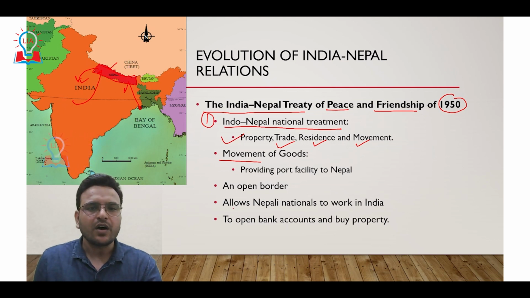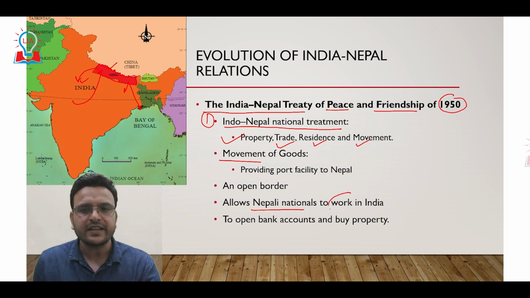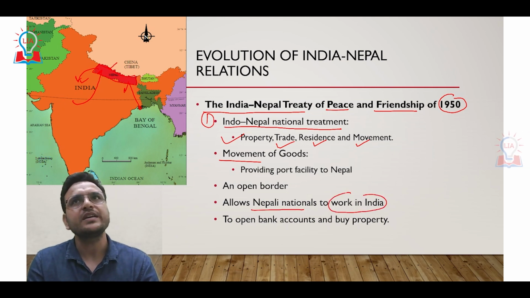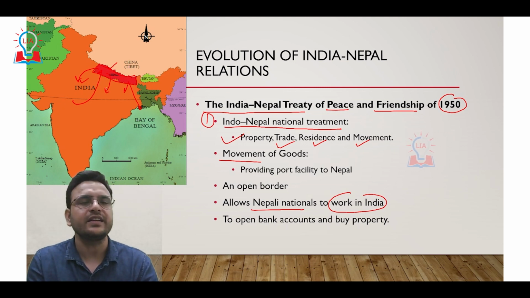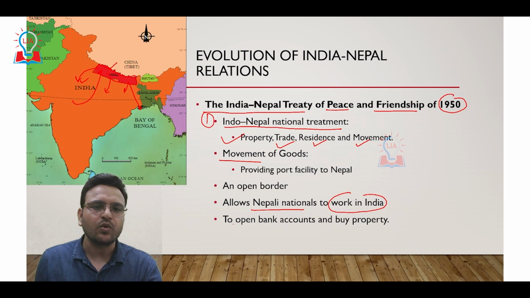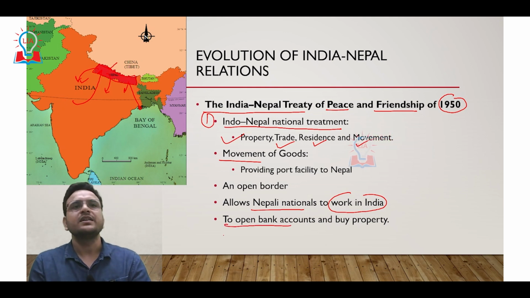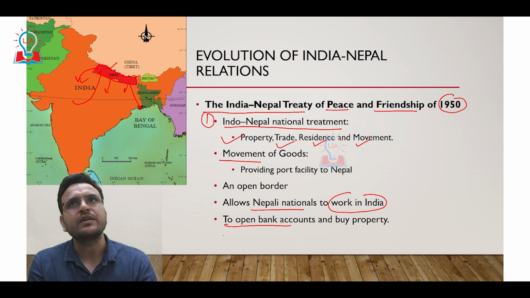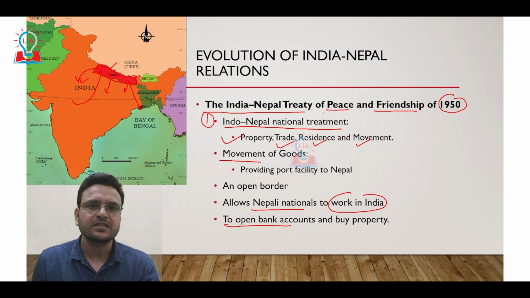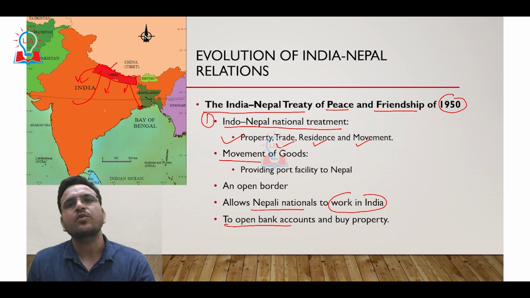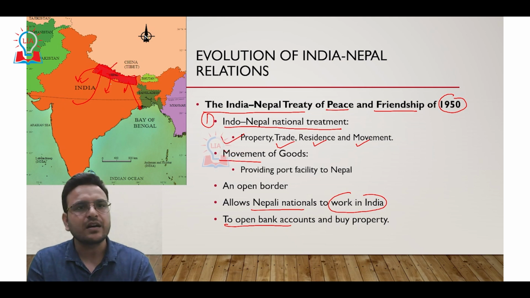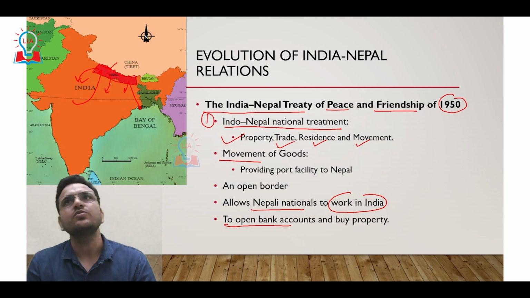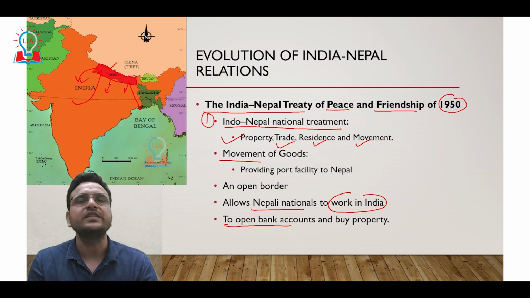And then finally, it allows Nepali nationals to work in India, except in the IAS, IPS and IFS. Nepali people can also join other public services in India. And Nepali people can also open bank accounts. So we can say that India has given special treatment to Nepal. As per this treaty, Indians can also buy property in Nepal, and Nepalis can buy property here. Without a visa, Nepalis can come into India, and Indians can go to Nepal. So this treaty became the basis of India-Nepal relations.